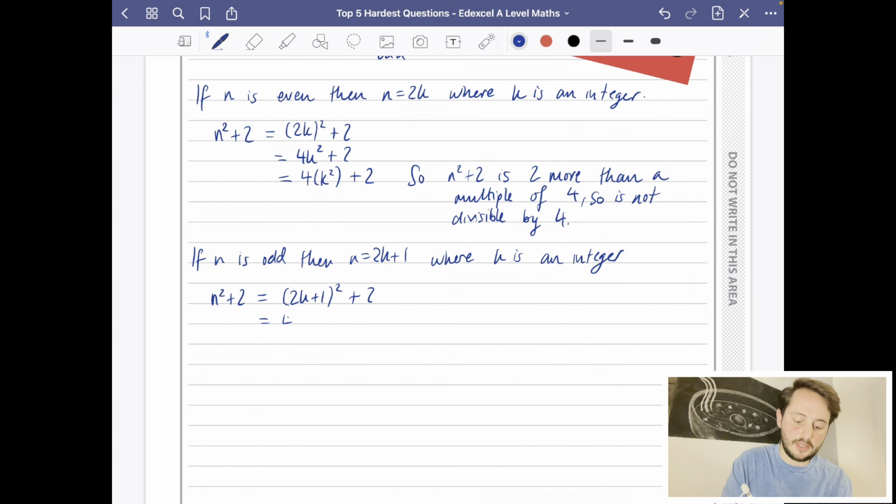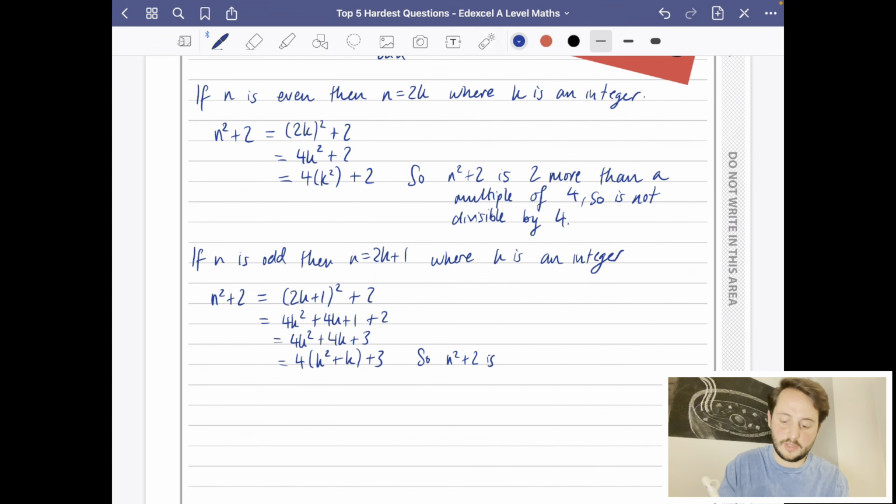I'll expand the brackets to get 4k squared plus 4k plus 1 plus 2, which is 4k squared plus 4k plus 3. And clearly when you take out a factor of 4, you're going to have just the k squared plus k plus 3. So here, n squared plus 2 is 3 more than a multiple of 4. So it's not divisible by 4.